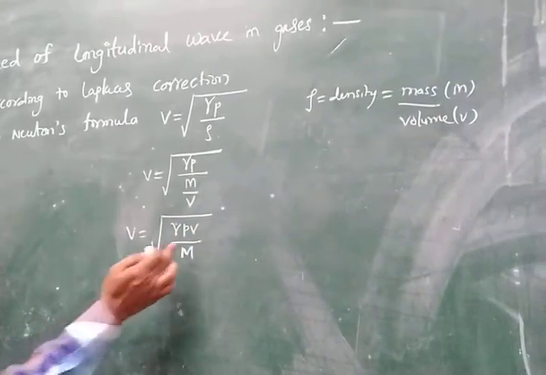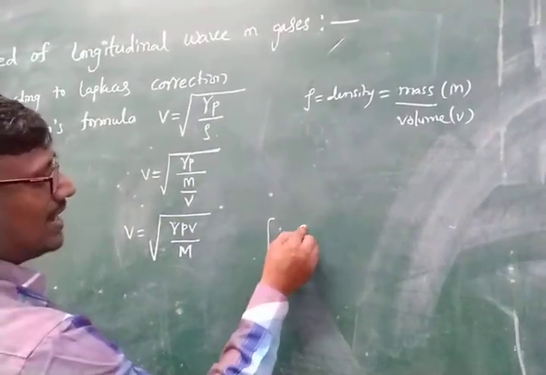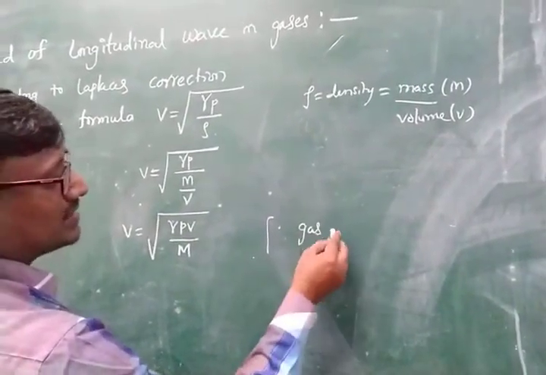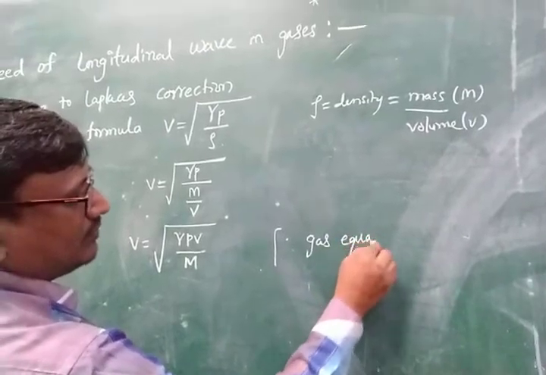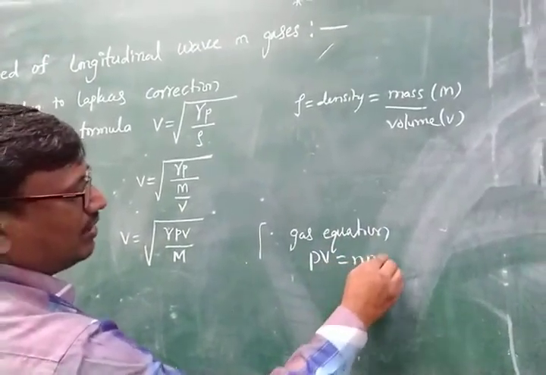We know the ideal gas equation, PV is equal to nRT.